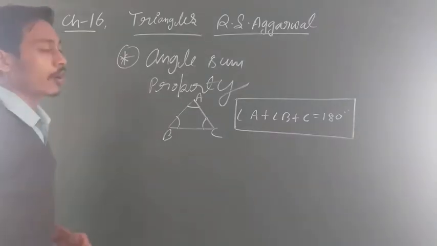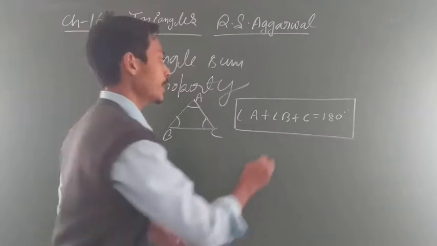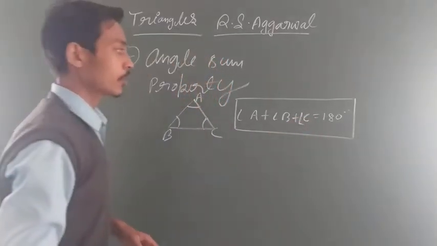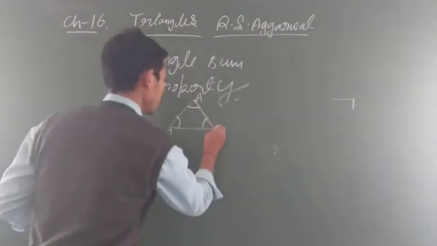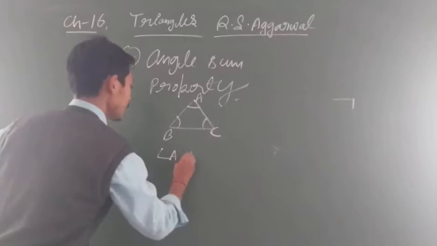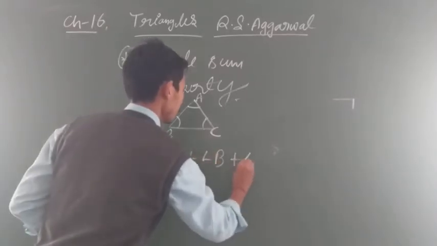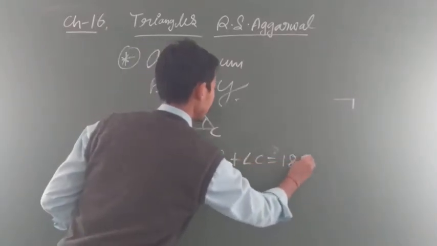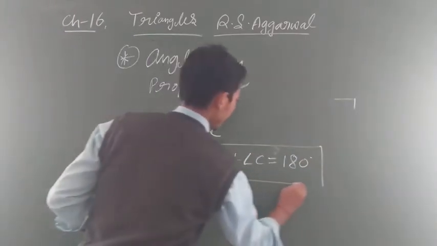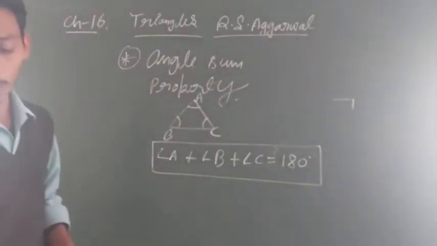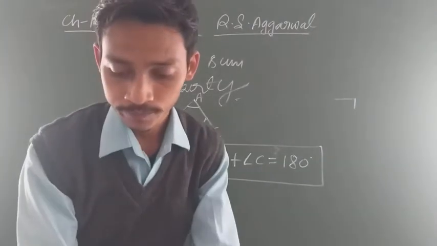The sum of all interior angles of a triangle is equal to 180 degrees. It means angle A plus angle B plus angle C will be equal to 180 degrees. Clear everyone? So this is the angle sum property. Now how to solve questions on this, students? Let's see.